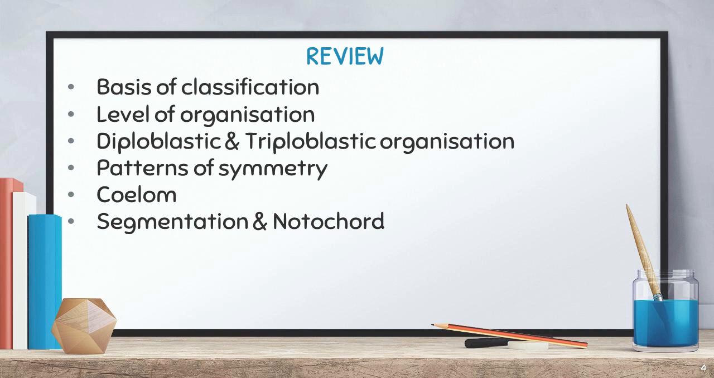And the third one is patterns of symmetry. So we said two basic symmetries, that is radial symmetry as well as bilateral symmetry. Fine. And the next one is coelom. So coelom is a cavity. We know there are three kinds of coelom. We said acoelomate, pseudocoelomate as well as eucoelomate. Eucoelomate is again classified as schizocoelomate as well as enterocoelomate, right? And segmentation. So the repeated segment is called metamerism.